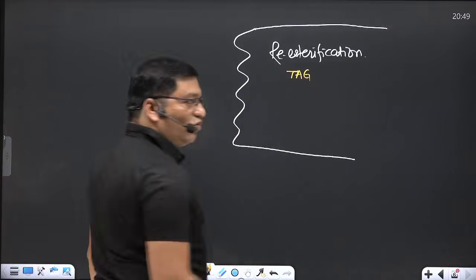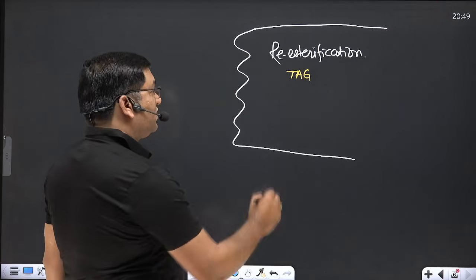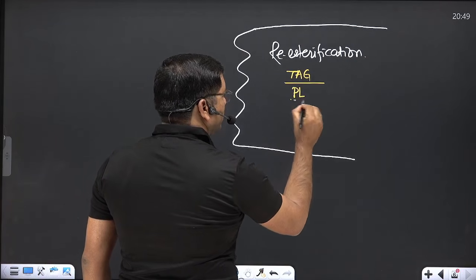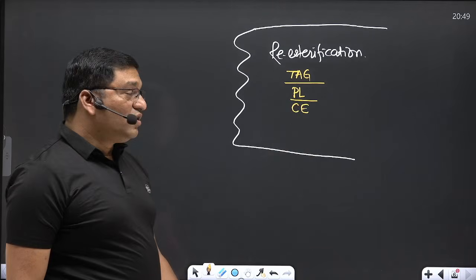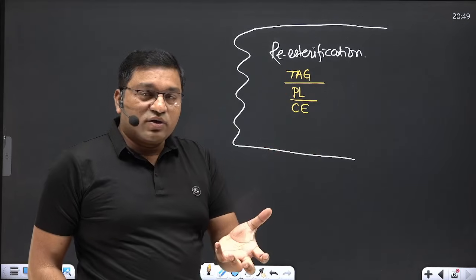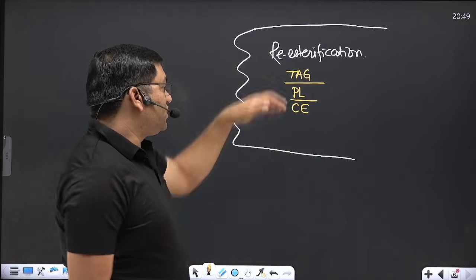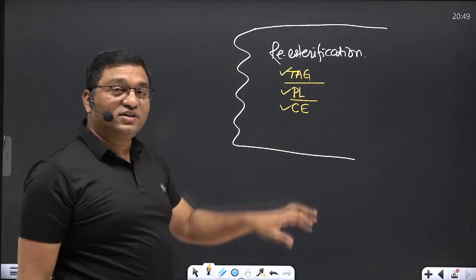From free fatty acid and monoacyl glycerol, they are converted into triacyl glycerol. There is also synthesis of phospholipid and cholesterol ester, occurring in the small intestine again. So that's why it is known as re-esterification. In re-esterification, triacyl glycerol, phospholipid and cholesterol ester are synthesized in the intestine.